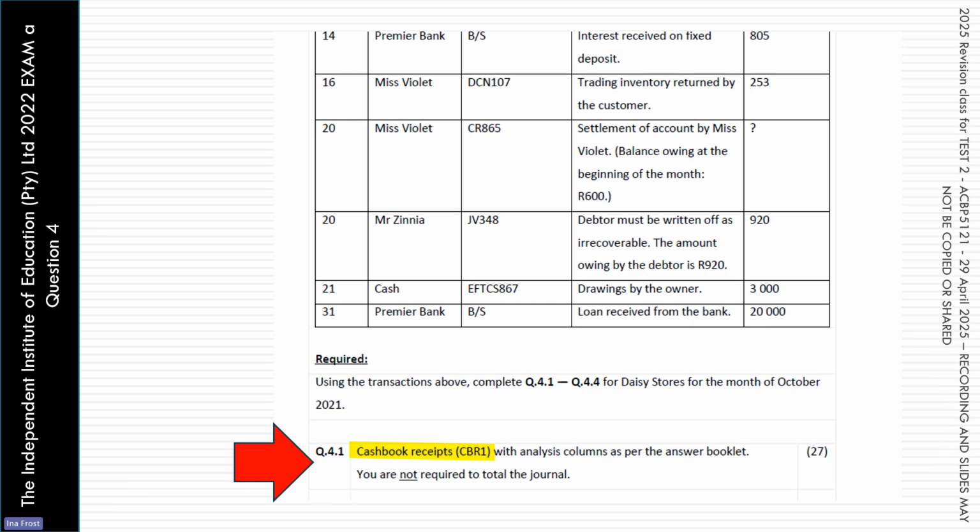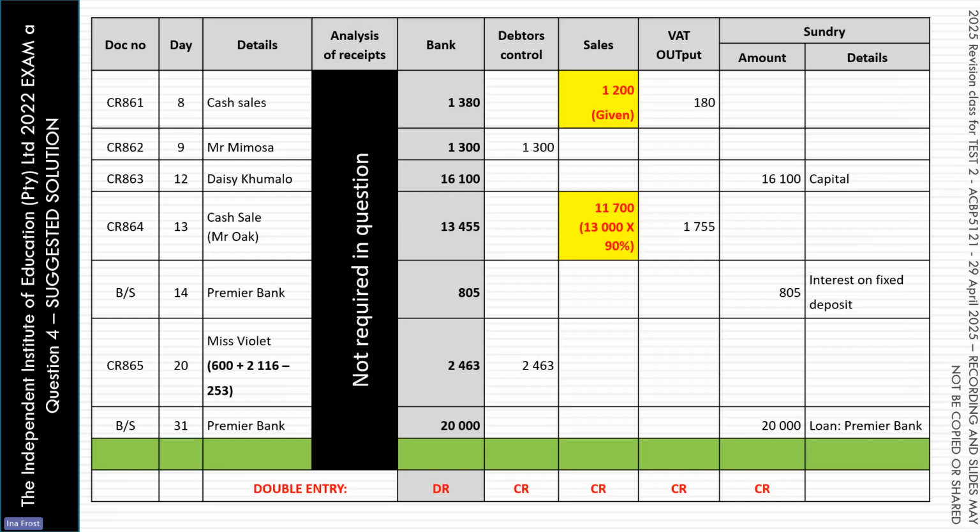In this type of question, we give you a list of transactions and then we ask you to prepare certain journals from the transactions that took place during the month. This one is by far the most straightforward.